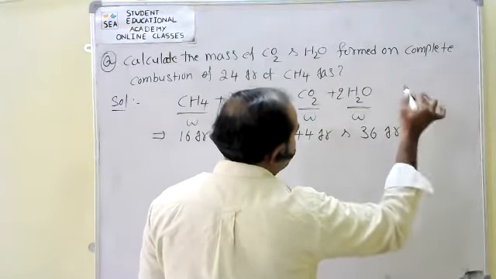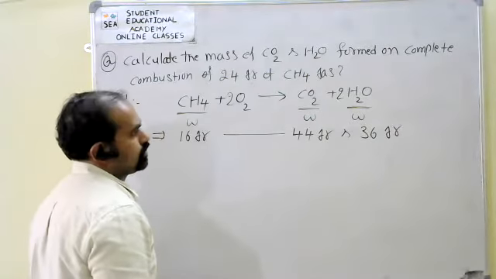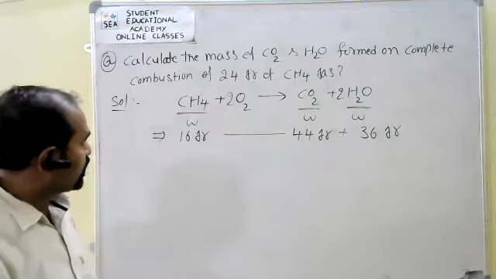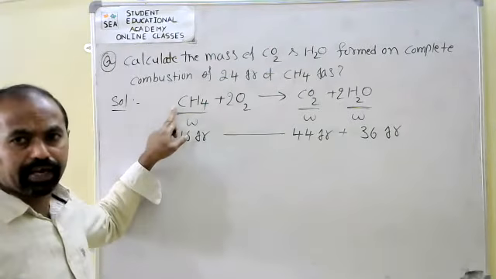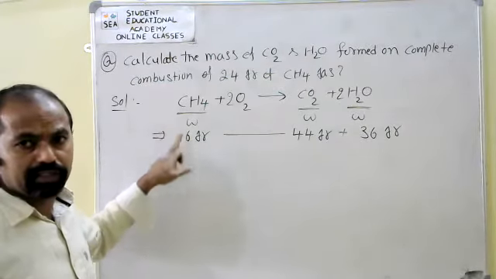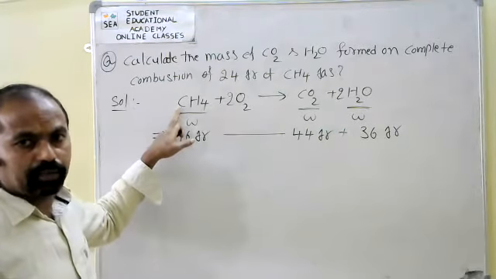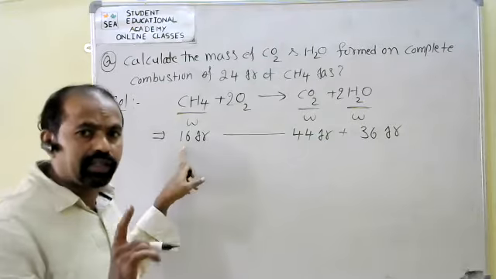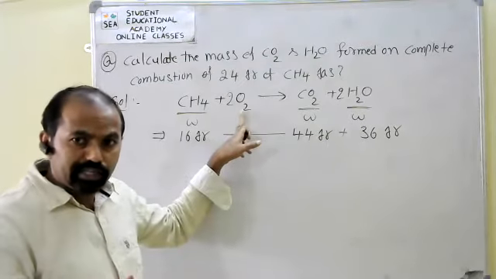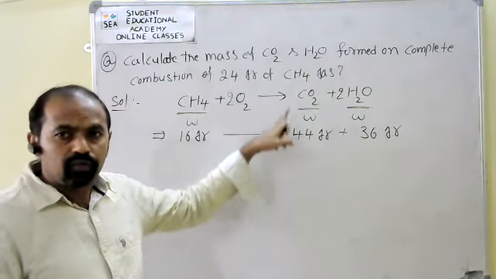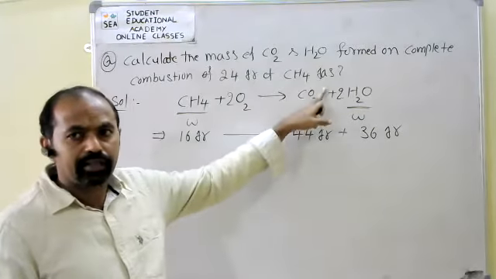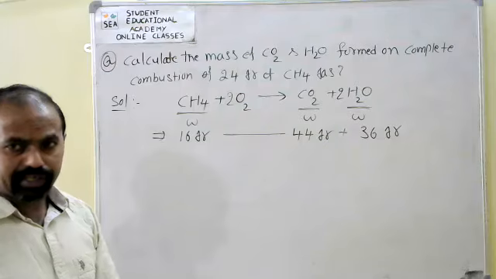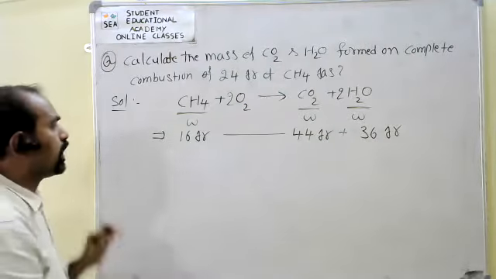Carbon atomic mass 12, 12 plus 4, 16 grams. 16 grams of methane, on complete combustion, we get 44 grams of carbon dioxide, and here 18 into 2, that is 36 grams of water, according to the equation. Now, what is the question here?